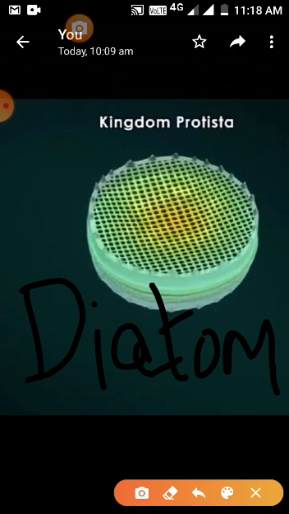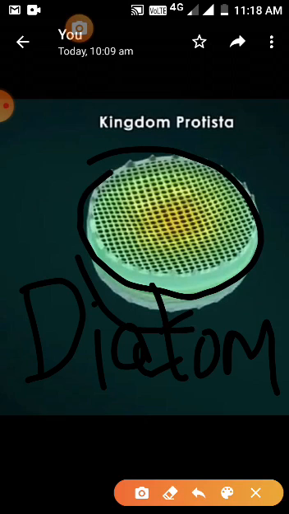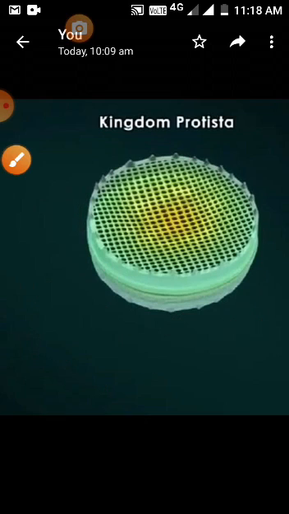Now if you look at its structure very carefully, you will see one box and another box down. So it's like two boxes, you know. You must have seen a soap box, right? You keep soap in it, first you open it, then you keep it, right? That kind of structure diatoms have.